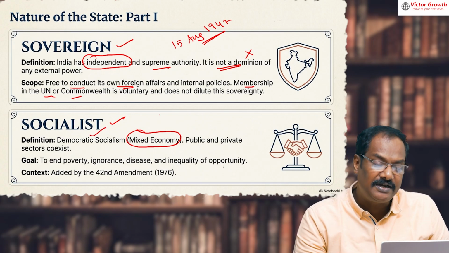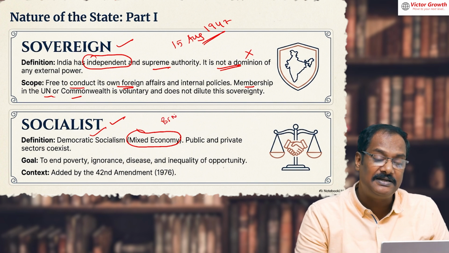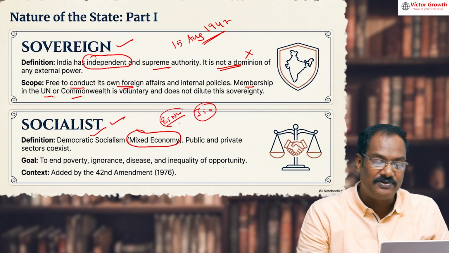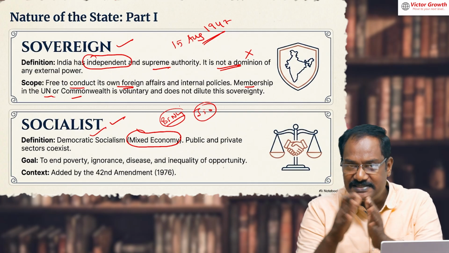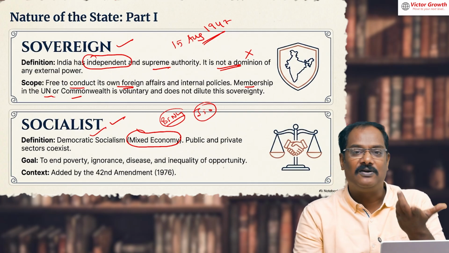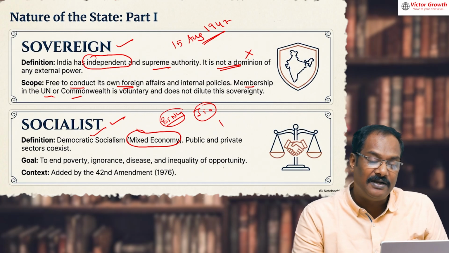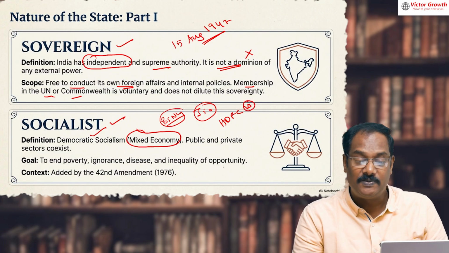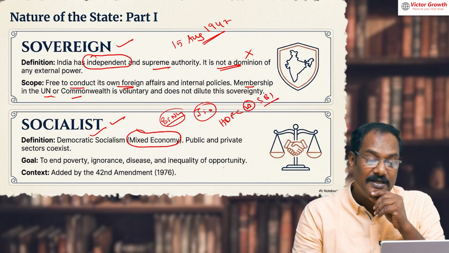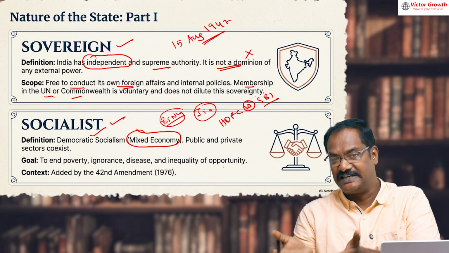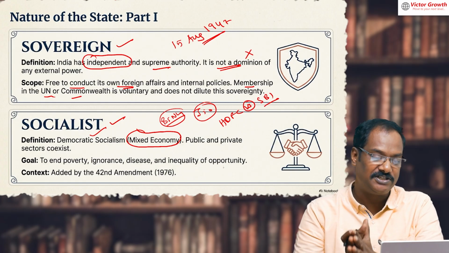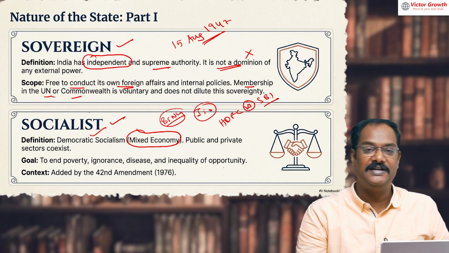Gandhian socialism. What does mixed economy mean? I'll give an example. BSNL, I don't know how many of you are using it. I'm not using it. BSNL is still there. It's a telecom company. Then Jio is also there. Understood? One government company is there, one private company is there. This kind of coexisting of private and public, we can call a mixed economy. Or another example: HDFC is there, which is my bank account. Then we have SBI, in which I also have a bank account. SBI is a public sector undertaking, and HDFC is a private bank. Both can coexist. So India has a mixed economic model. So socialist does not mean socialism.